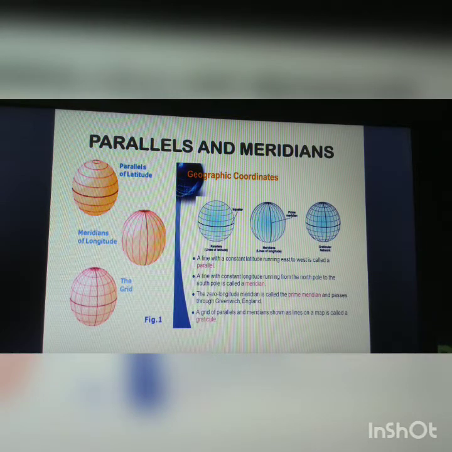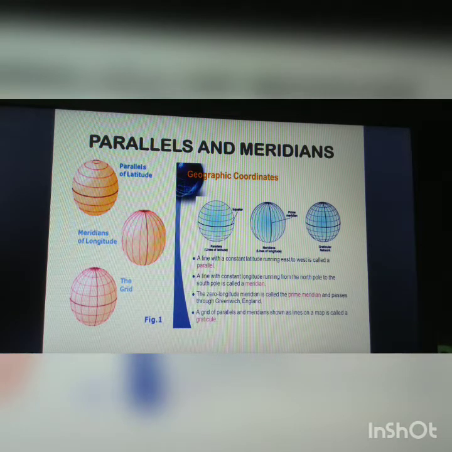Now the lines, parallels and meridians, are the coordinates of geography. The globe, which is a true representation of the earth, has two sets of circles. In one set, the circles run from west to east and are parallel to the equator. These are called the parallels. In the second set, the circles run from north to south and pass through the North Pole and the South Pole.